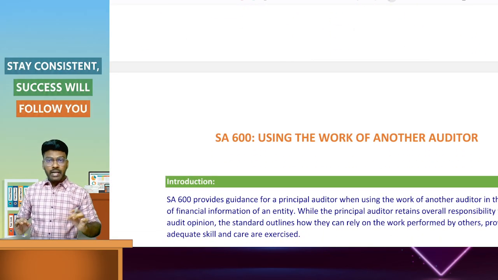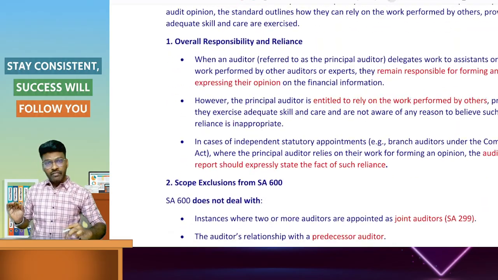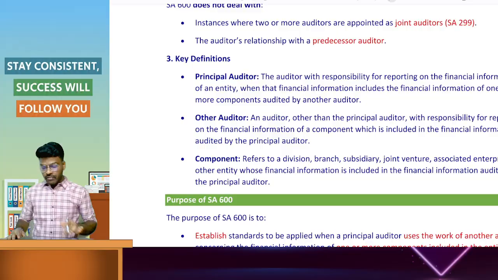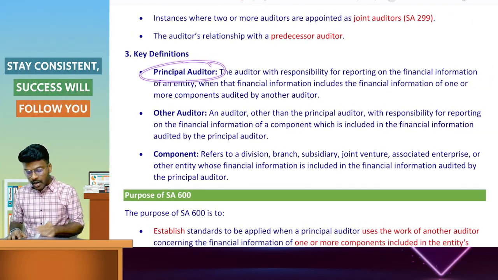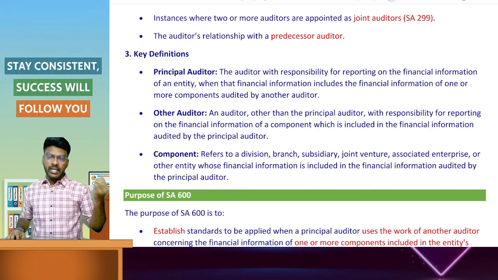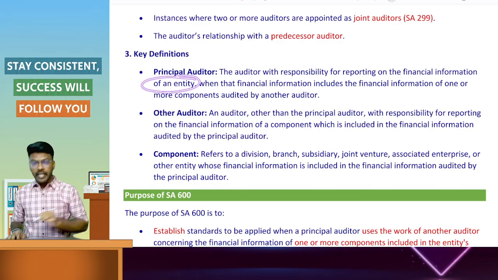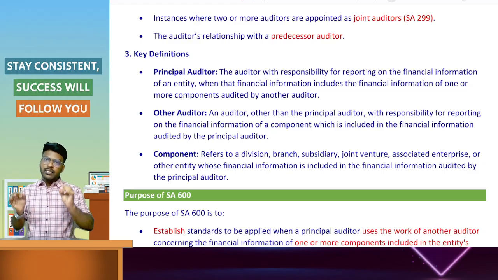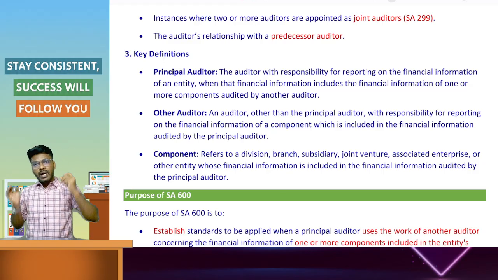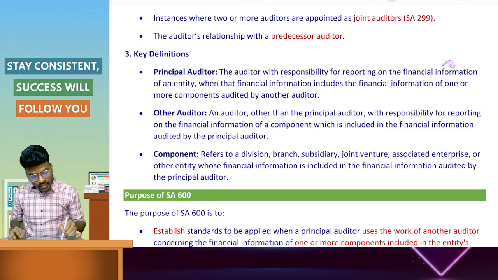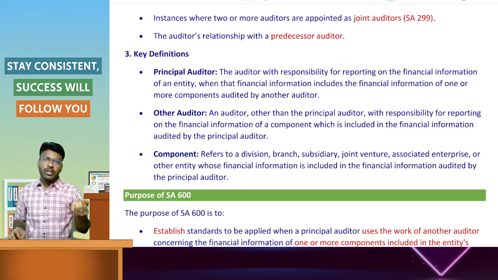Now I will explain the definitions of principal auditor, other auditor and component. First is the principal auditor. The principal auditor is the auditor with the responsibility for reporting on the financial information of an entity. Entity means, in our example, Tata Sons, the holding company which needs to prepare the consolidated financial statement. So the auditor has a responsibility to report on the financial information of Tata Sons.